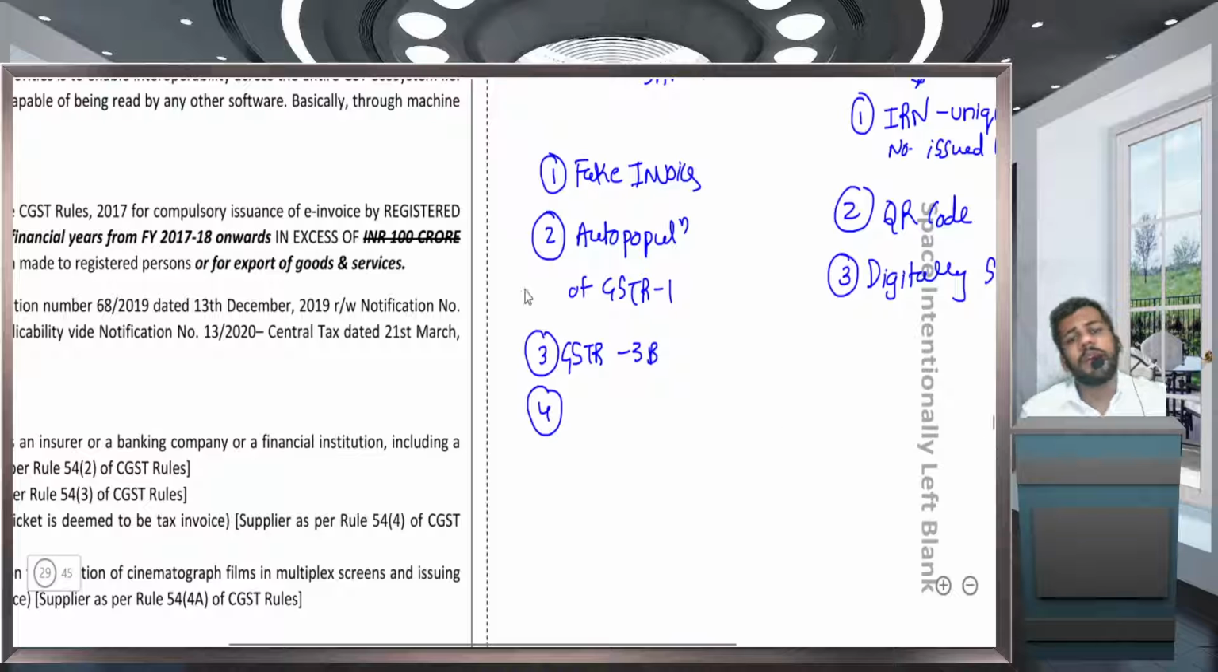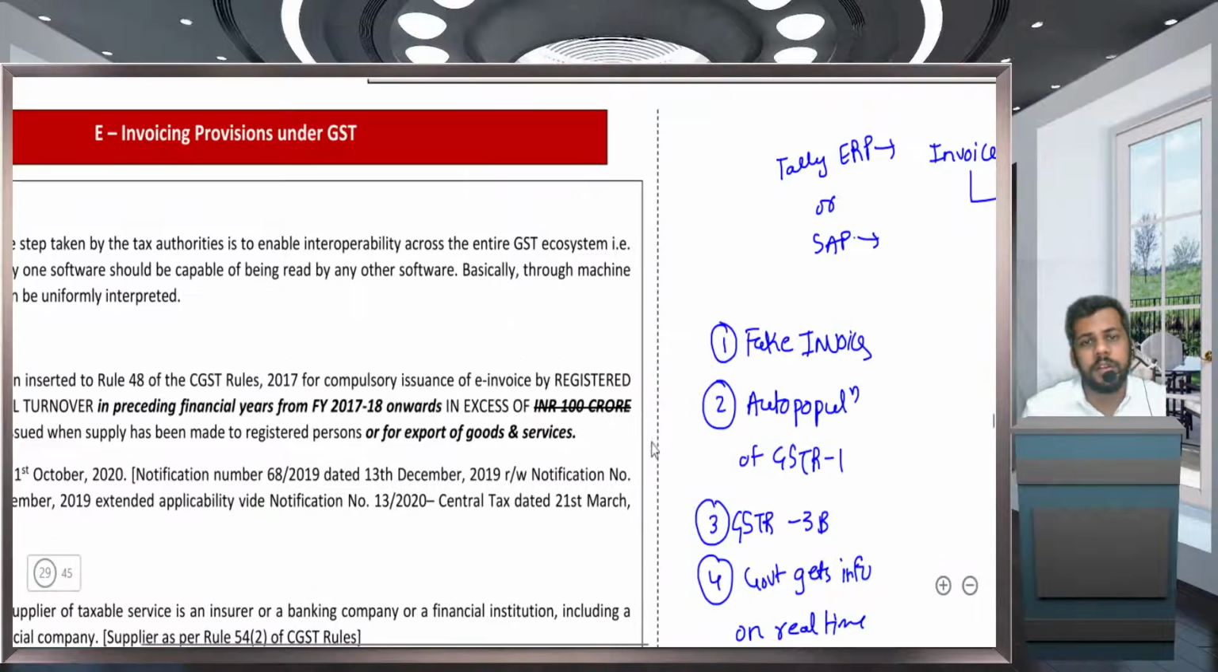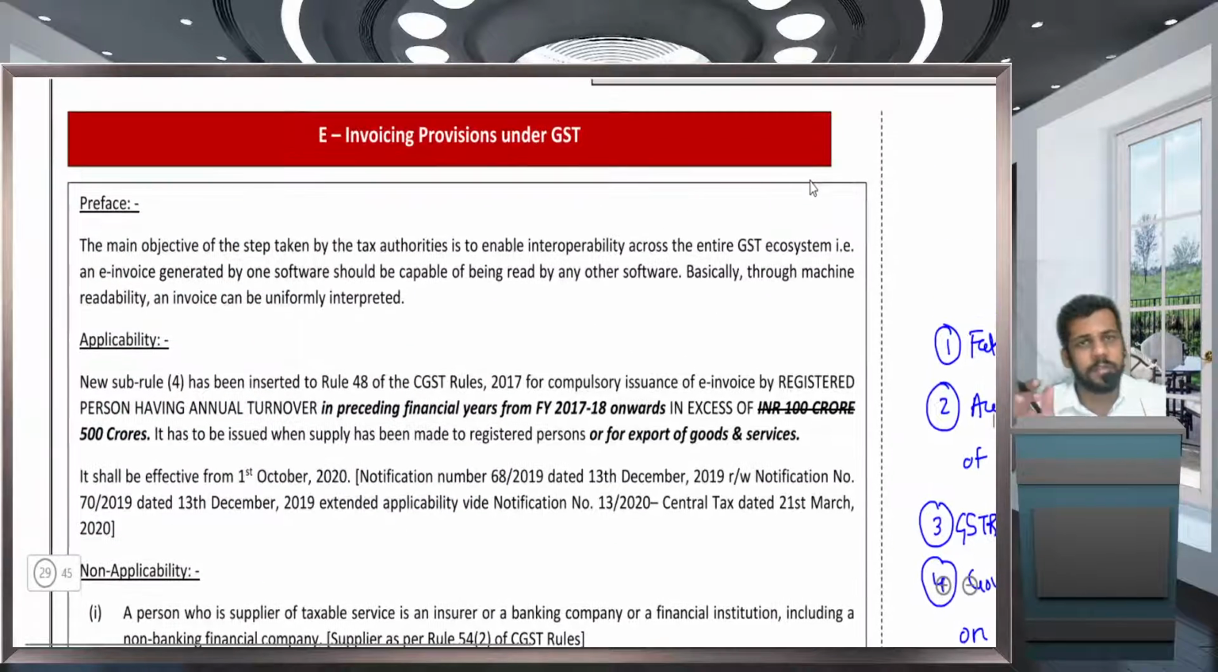अब किन लोगों को ई इनवॉइस बनाना है, ठीक है, गवर्नमेंट gets information on real time basis. Now who are the persons who are required to issue e-invoice? So e-invoice has to be issued by a person who is registered under GST first of all, and the aggregate turnover in any of the preceding financial years exceeds rupees 500 crore. Okay. Exceeds rupees 500 crore.